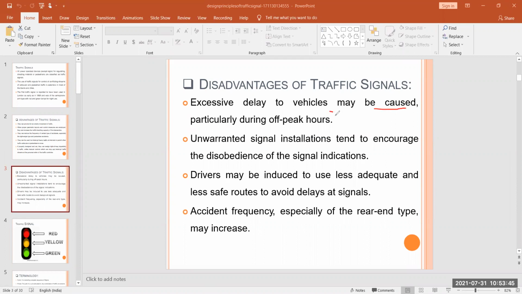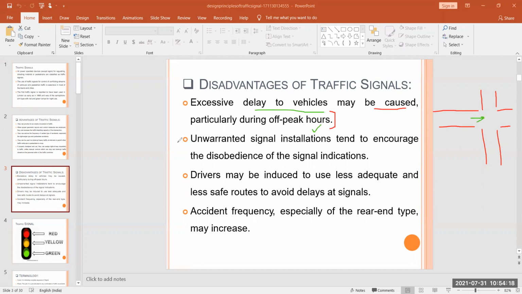So this also happens: if this is the cross section of your road, and here this is the intersection point, then if the traffic volume of a particular road is high, there is a high chance of congestion on the other road. So basically, excessive delay to vehicles may be caused, particularly during off-peak hours.